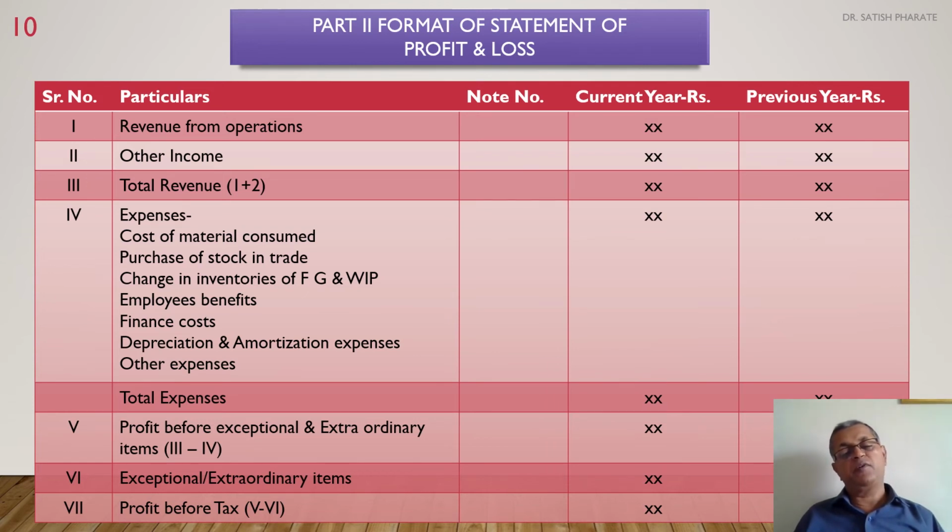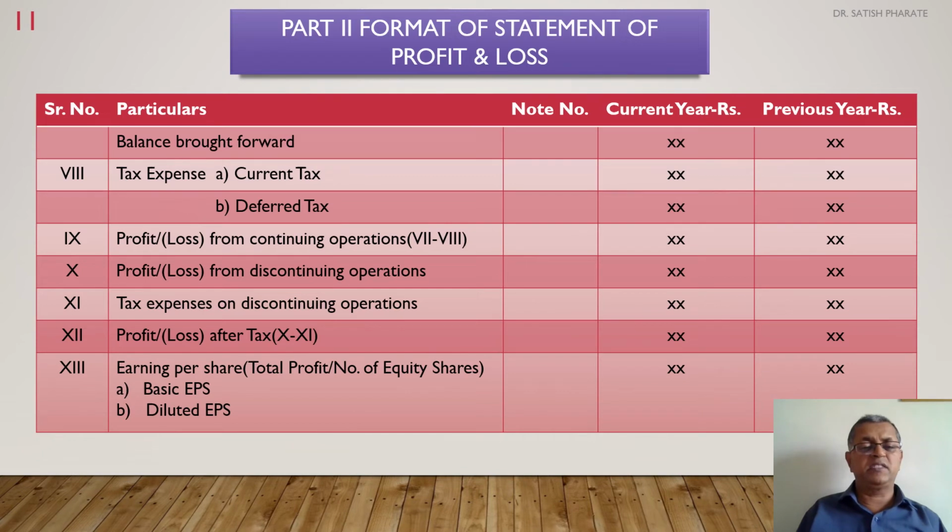After that, one gets profit before exceptional and extraordinary items. Add or less exceptional or extraordinary items, then you will get profit before tax. Once you arrive at profit before tax, you have to make the provision for taxation. Provision for taxation can be made in two ways: provision for current year tax and provision for deferred tax. Provision for current tax means a tax applicable for current year's income, and provision for deferred tax means a tax applicable for deferred liability on account of timing difference or fluctuations, as the case may be.